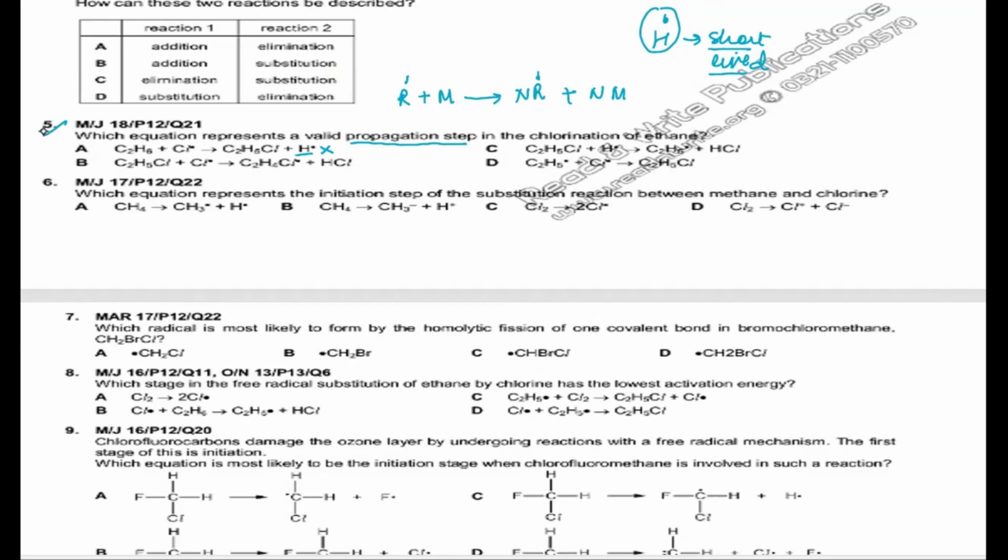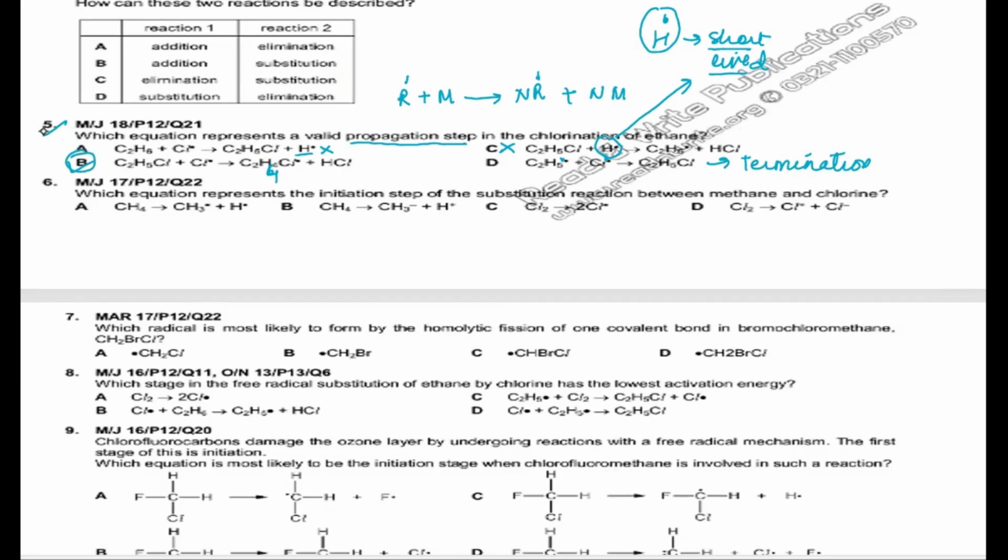और हम which is a propagation step, so now let's consider which is going to be. So hydrogen की वजह से radical नहीं होगा, और इस केस में C2H5Cl when combined with the chlorine, it's giving you C2H4 plus chlorine radical plus HCl, ठीक है। तो this is a correct equation which you have here. अब यहाँ पर आपके पास C2H5 मॉलिक्यूल है, again hydrogen radical is again short lived, तो ये C भी नहीं होगा because of that. Now in this case you have the two radicals combining together, so this is an example of your termination reaction. So the answer is basically your B.